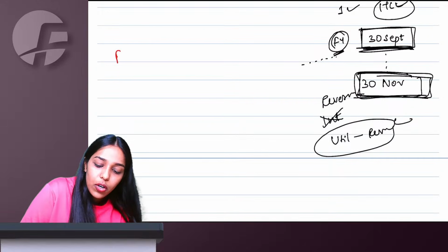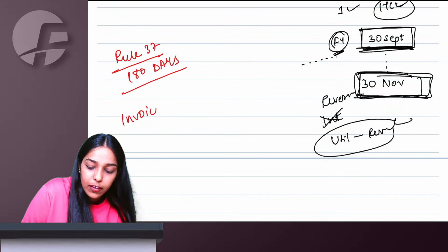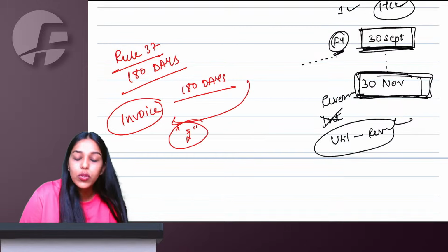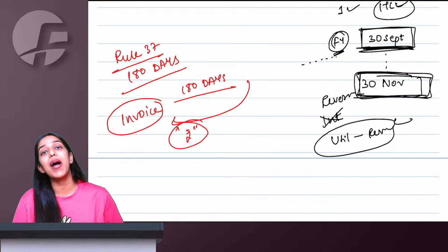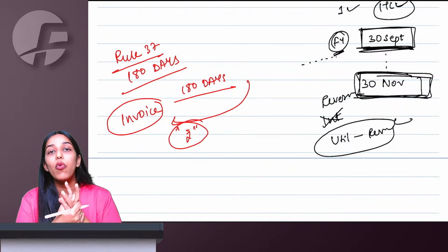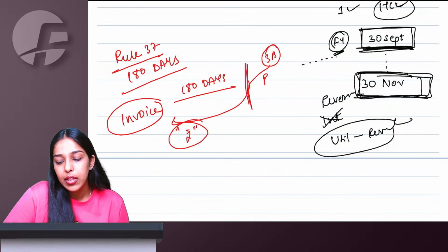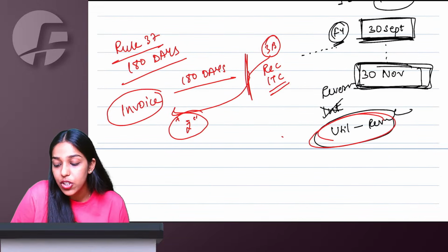Right. Then we also have rule 37, which is the 180-day rule. It says whatever is the date of your invoice, within 180 days from there, the recipient has to pay the consideration to the supplier. If within 180 days consideration is not paid or is partly paid, then proportionate to whatever is not paid, in the next 3B the recipient will have to reverse ITC, that too from utilization till reversal along with interest.